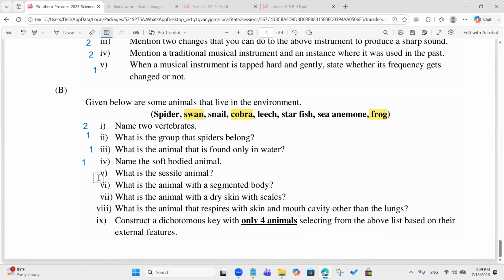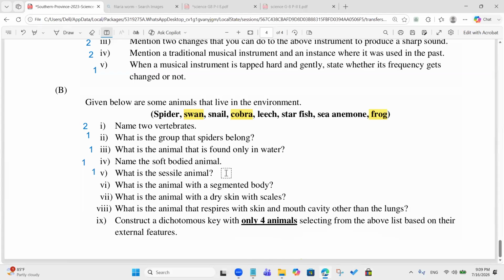What is the sessile animal? Sea anemone, sir. What does sessile mean?